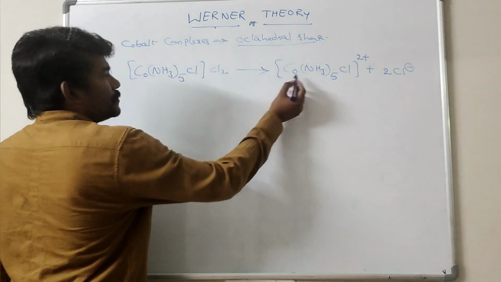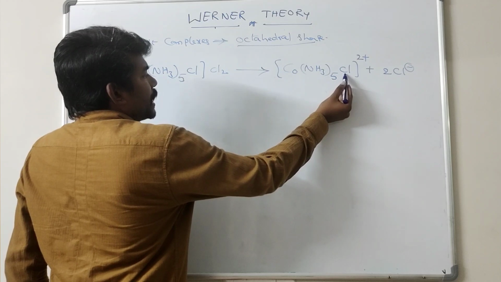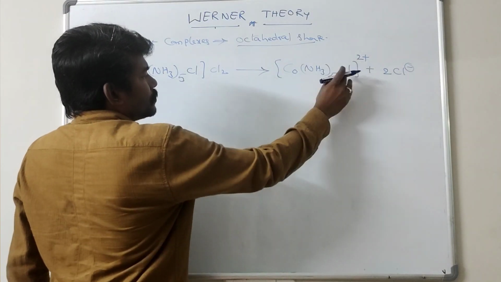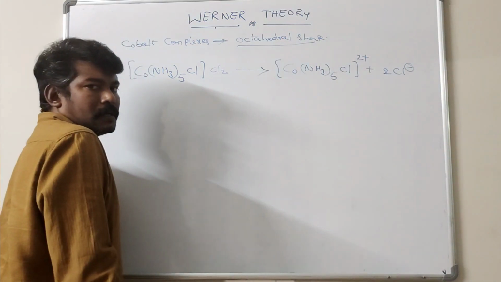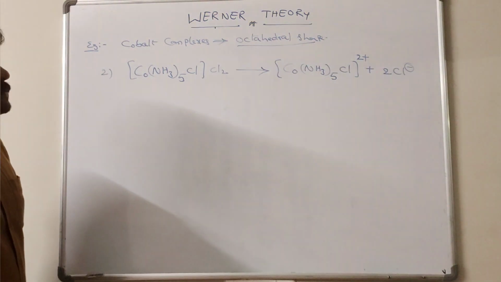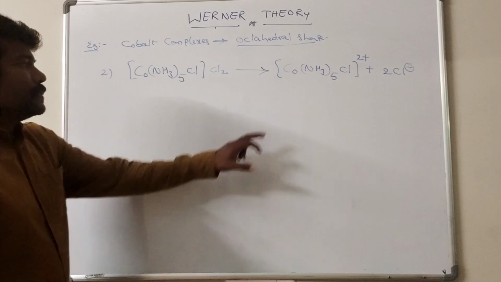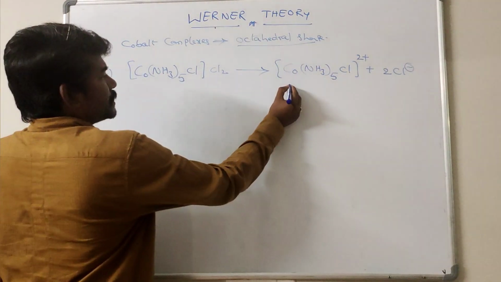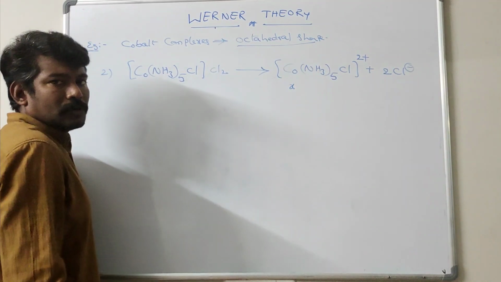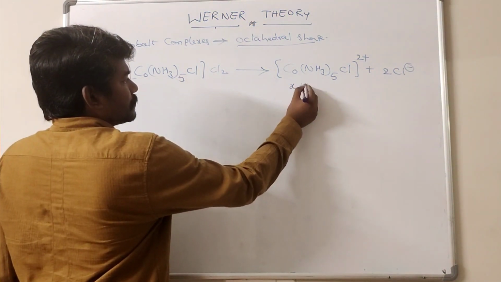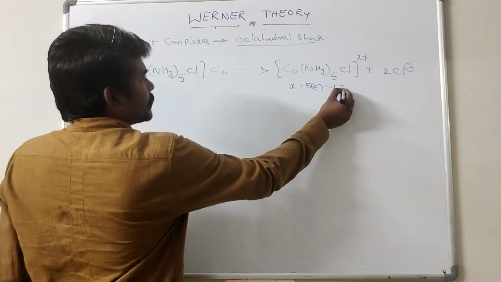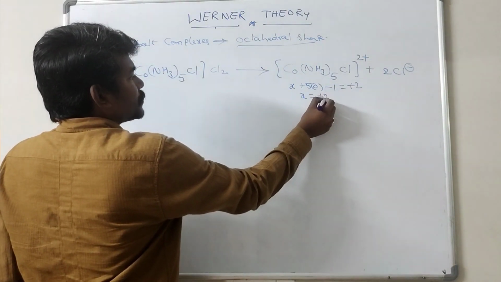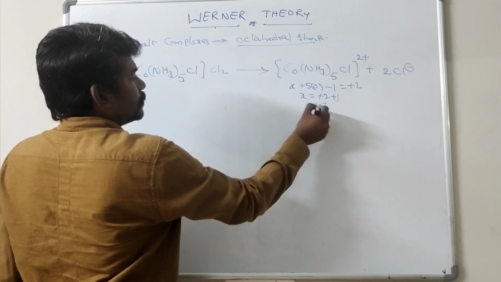Now calculate the oxidation state: minus 1 plus 0 plus X is equal to plus 2, so X is plus 3. The oxidation state of cobalt is equal to 3. Let us consider the oxidation state of cobalt is X, plus 5 into 0, minus 1 is equal to plus 2, so X is equal to plus 3.